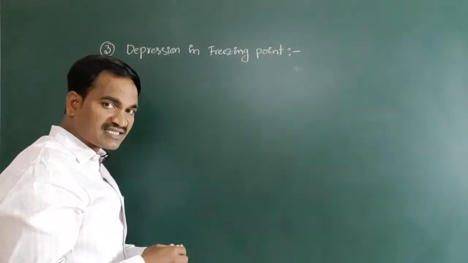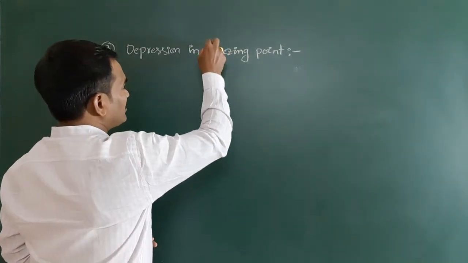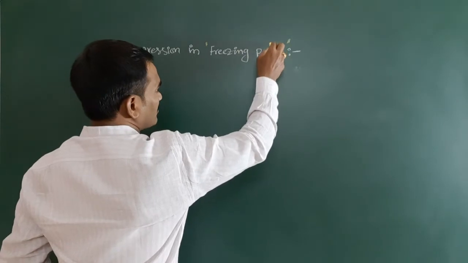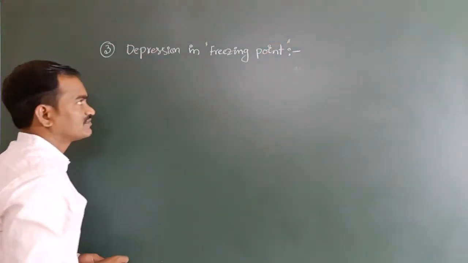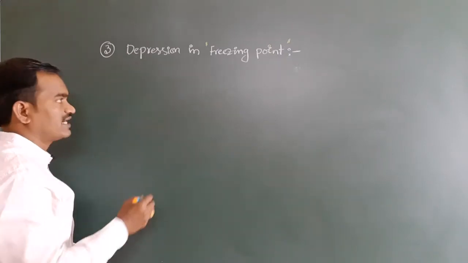If you want to understand this, first of all, every student should have clarity on what is meant by freezing point. So here I want to define first what is freezing point.